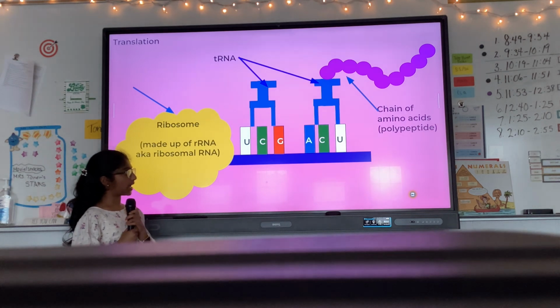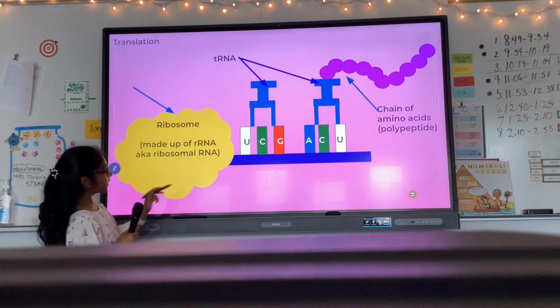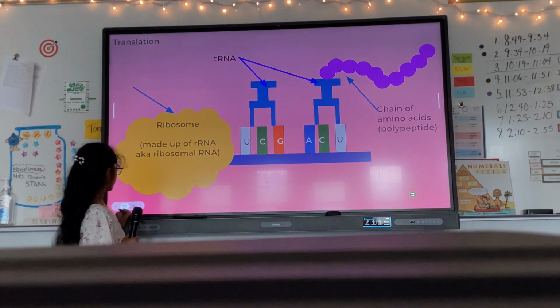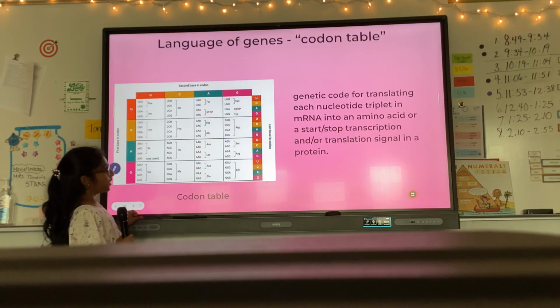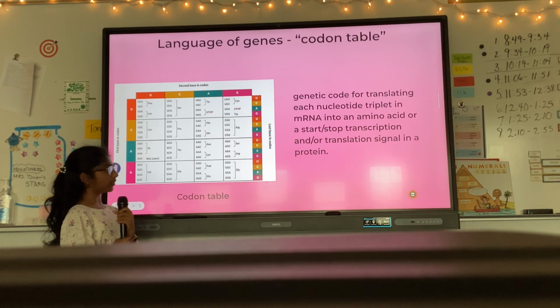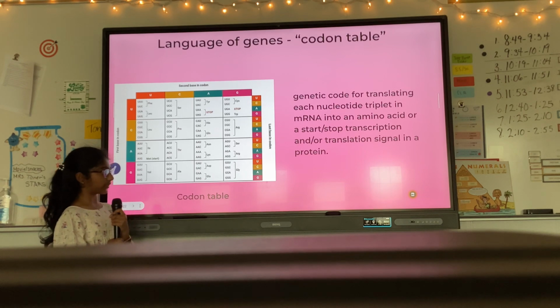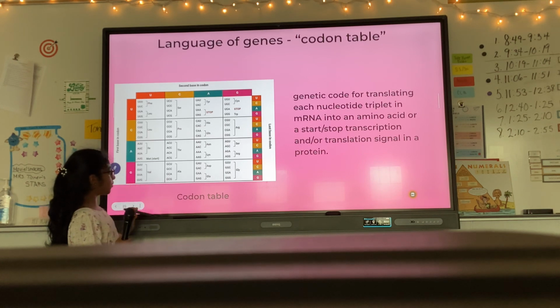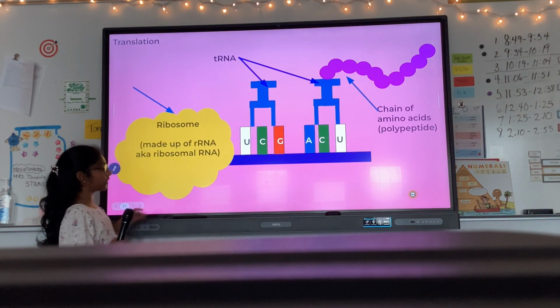The tRNAs read the mRNA in triplets. These are called codons. A codon table is the genetic code for translating each nucleotide triplet in mRNA into an amino acid, or a start or stop translation signal in a protein. So there are these codons, and if you choose one codon, it translates into one amino acid, and then one or more of these amino acids become a protein.